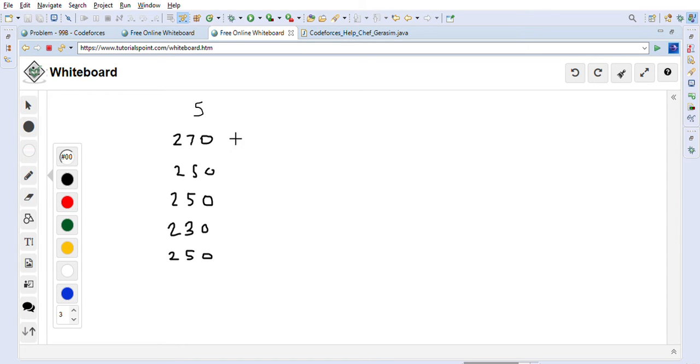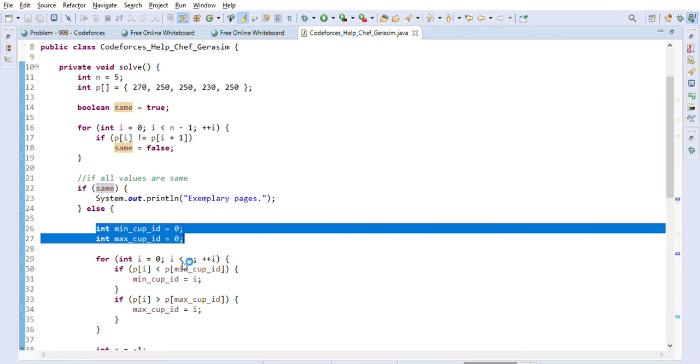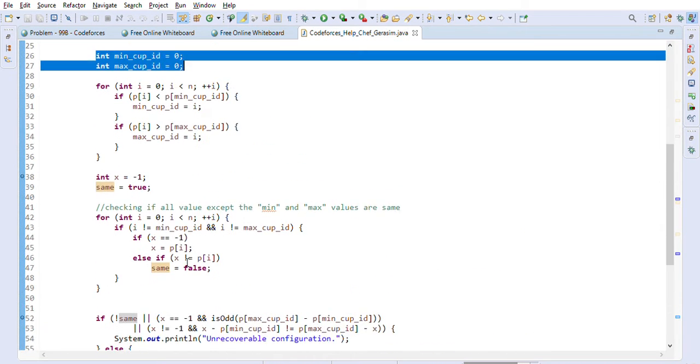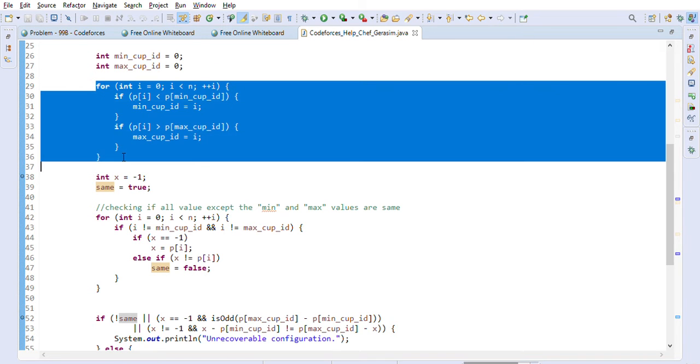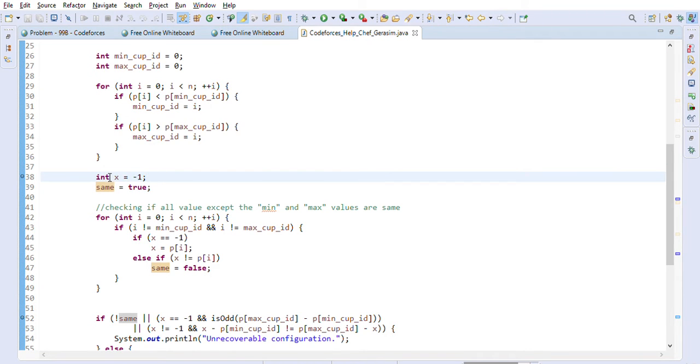So now we will find out which cup is the maximum. So this is the maximum, right? This is the maximum, which is index 0, and this is the minimum. Minimum is 3, index 3, right? So first we will find out which has the minimum and maximum index here. That's what we are doing here.